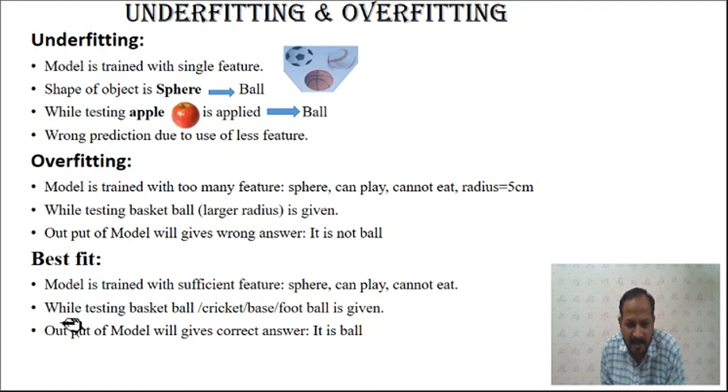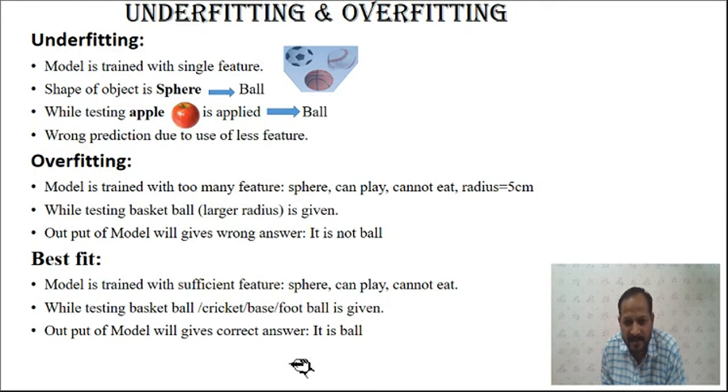With this, while testing the basketball, the same ball is given again for testing, but the training is done using only three parameters instead of four. So you can give any ball, maybe a basketball, cricket ball or football, for the testing. At that time, the output of this model will give you the correct answer: it is a ball, because we have removed the additional or extra parameter or features which were giving the problem. So how many parameters do we have to use?